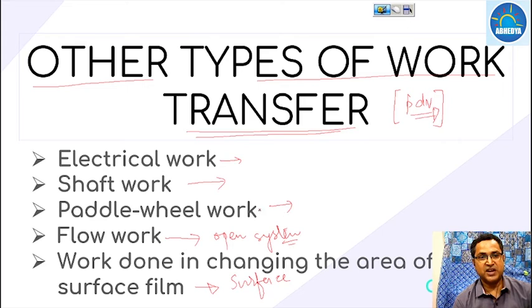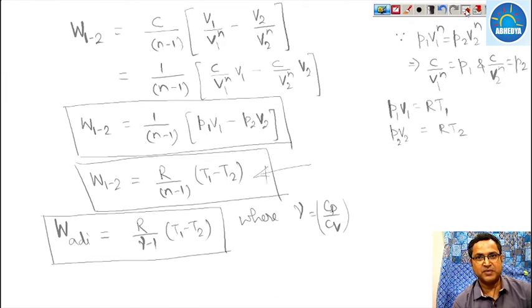Paddle wheel work is shaft work: when there is a torque rotating through an angle of theta, how do we calculate the shaft work? Then the electrical work: what is the electrical work when a current is flowing through a resistor? So now we will take a brief idea about all these types of work.